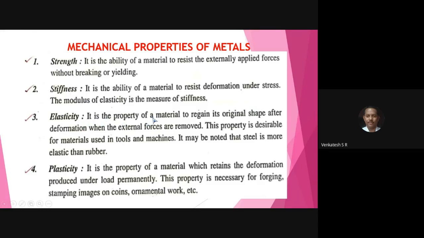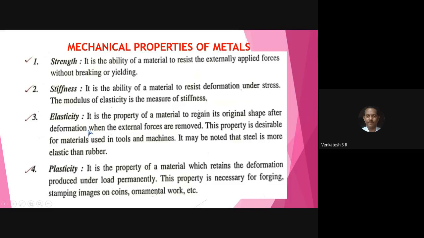Elasticity is the property of a material to regain its original shape after deformation.